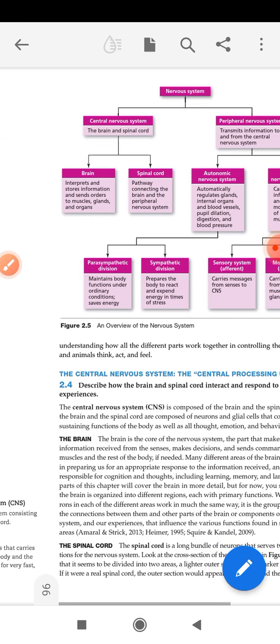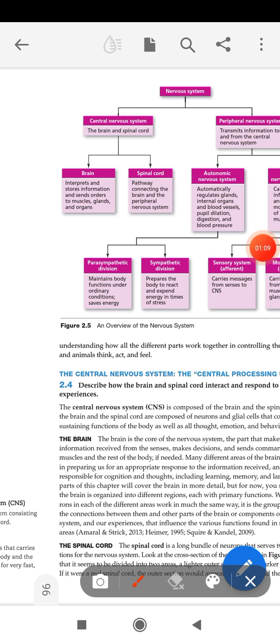Here we have been given about brain, but in this article we are not going to be going into the details of brain. We will be just talking about what is the function of brain, and that's it. We will study about the brain at the end of our chapter.